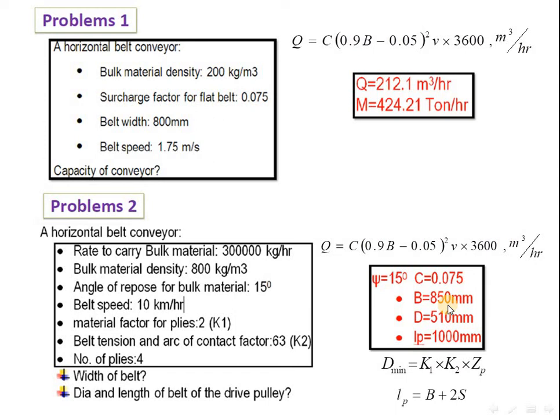So from the formula B plus 2S, B is 850, S is 75, multiplied by 2, that is 150. So 850 plus 150 is 1000. In this way we calculate the length of the drive pulley, which is 1000 mm.